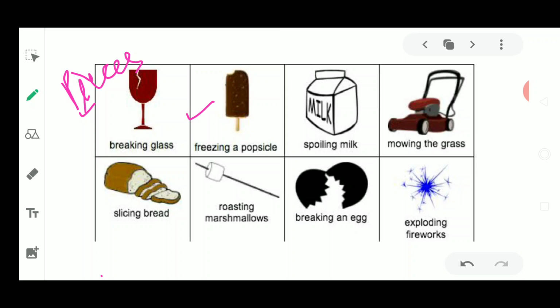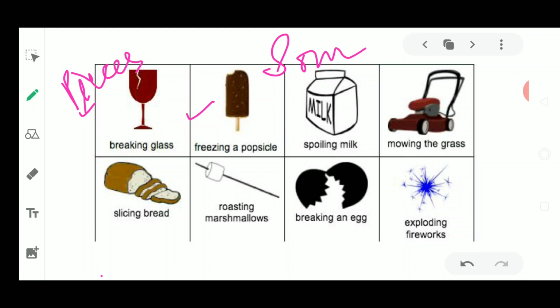Now next is spoilage of milk. How is this milk being spoiled? Because you have kept that milk without boiling for some time, then it has become sour in its taste. This sour milk cannot be brought back to its fresh form. It means it is an example of irreversible change.